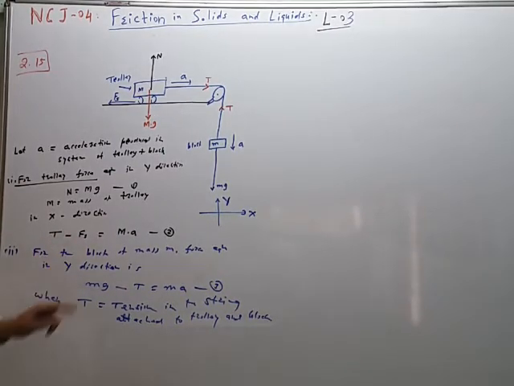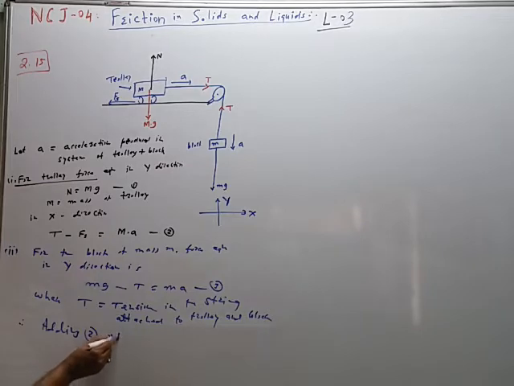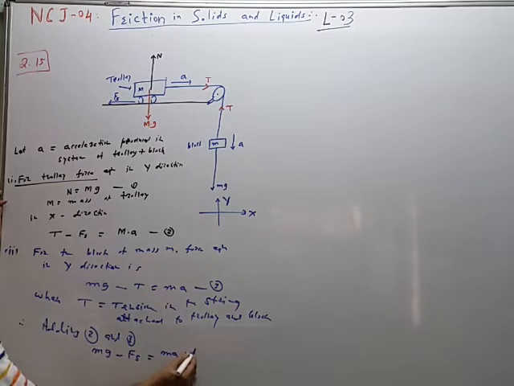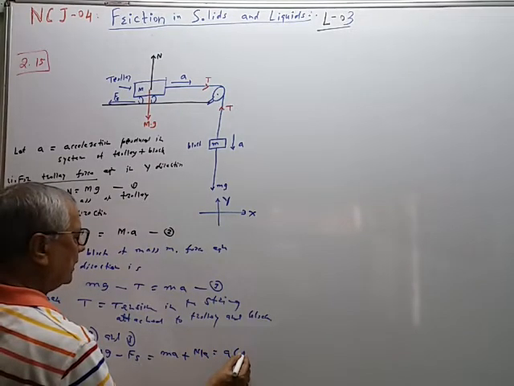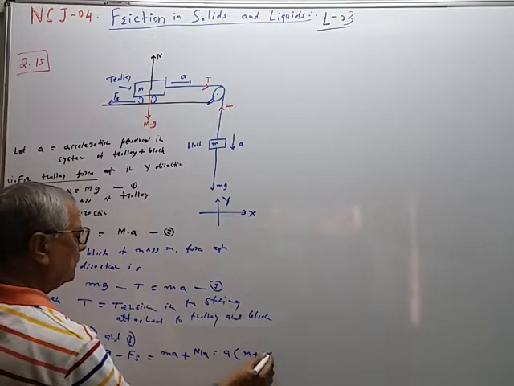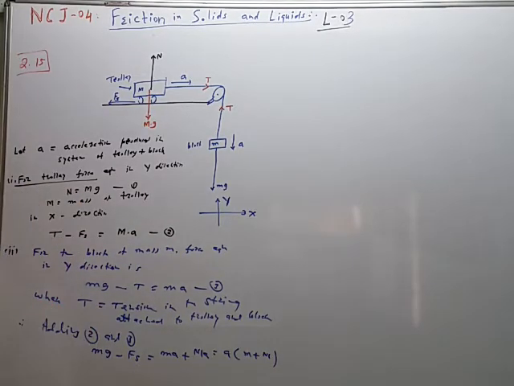So if you add these, T will get cancelled. We do not need T. Adding 2 and 3, mg minus Fs is equal to ma plus Ma, which is equal to a into bracket m plus M. Now we have to use the value of Fs.